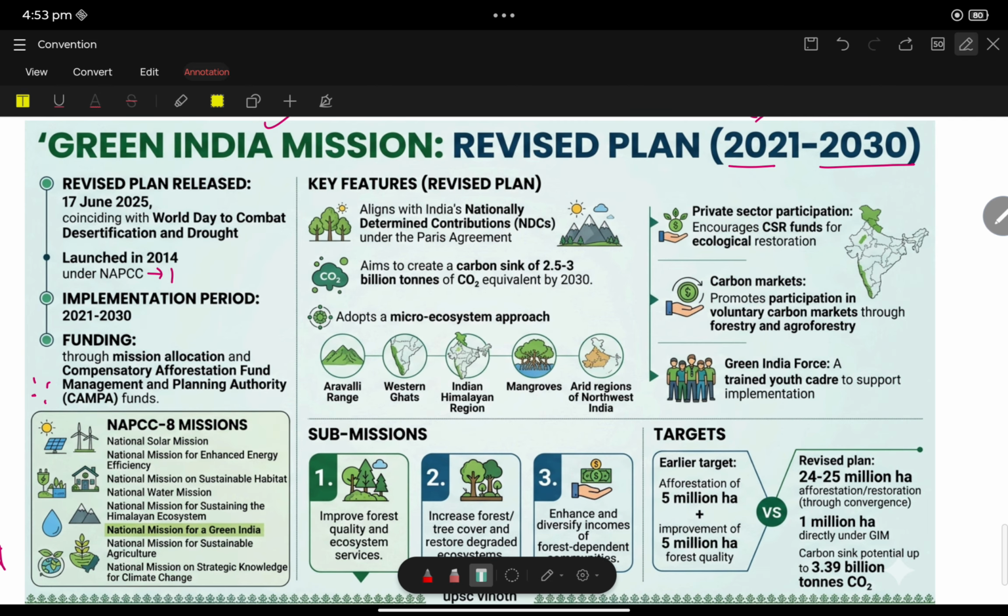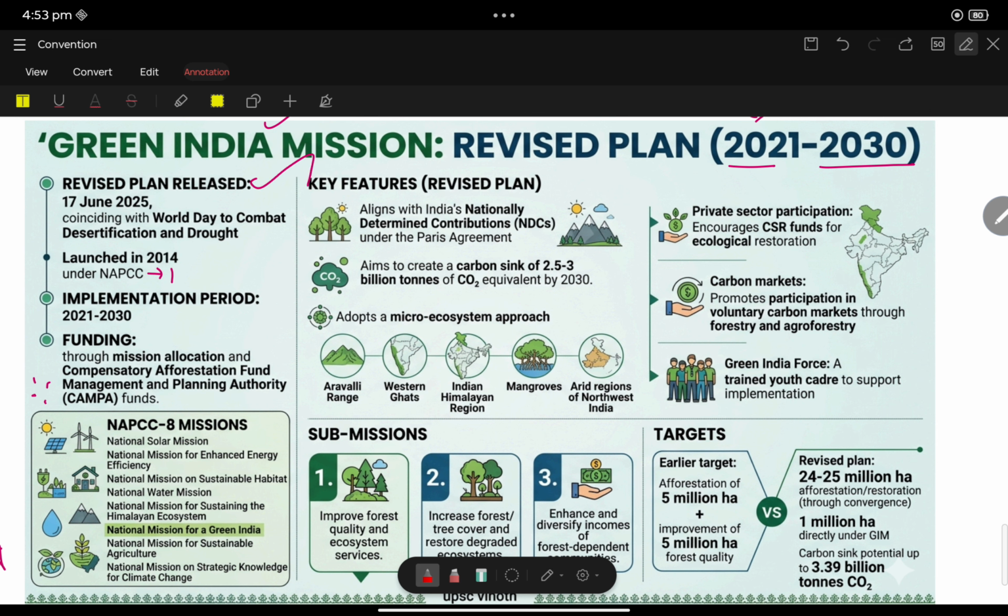What are the key features? Aligned with the nationally determined contributions under the Paris Agreement. It aims to create a carbon sink of 2.5 to 3 billion tons of carbon dioxide equivalent by 2030. See, carbon sequestration is an important theme of UPSC prelims. Wherever you see carbon sequestration or carbon sink, most probably they can ask a question in the exam.